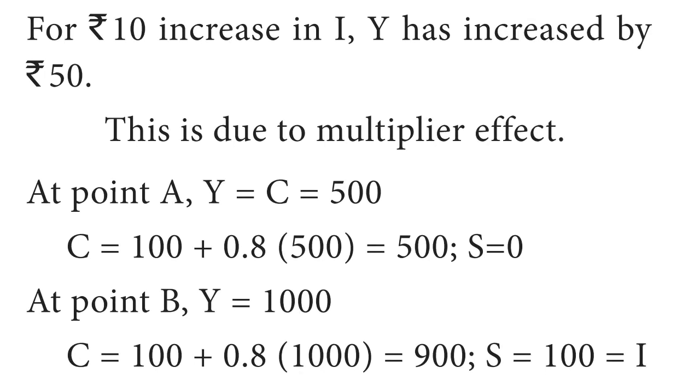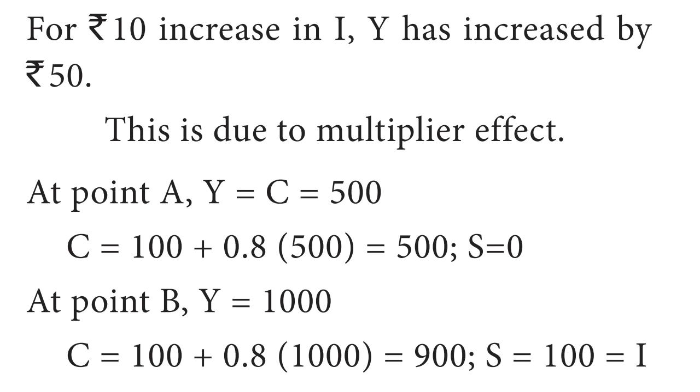Third stage: a 10 crores increase in I, that is from 100 crores to 110 crores, increases Y by 50 crores, that is from 1000 crores to 1050 crores. This is due to the multiplier effect.